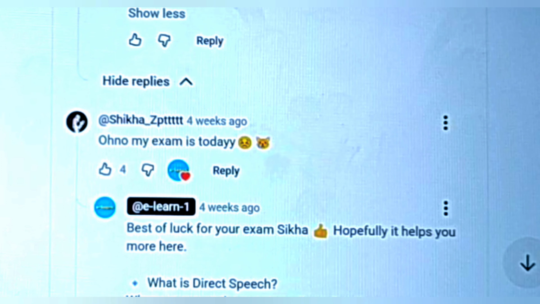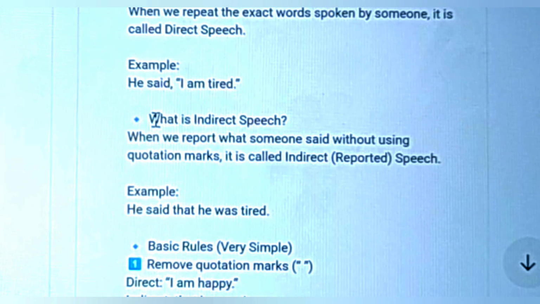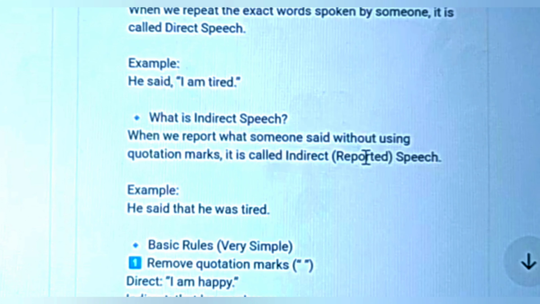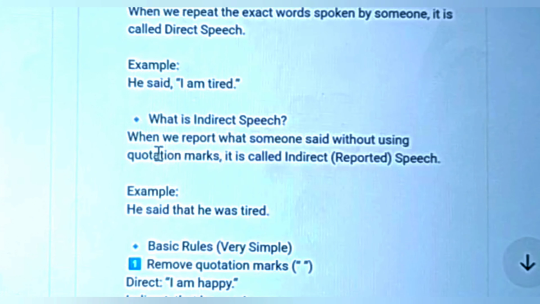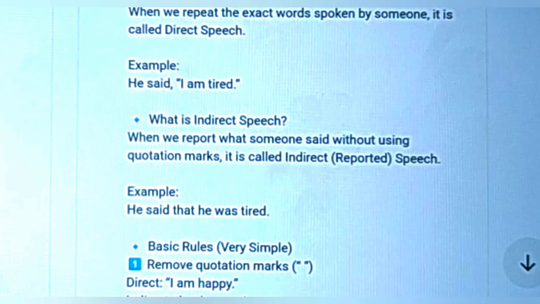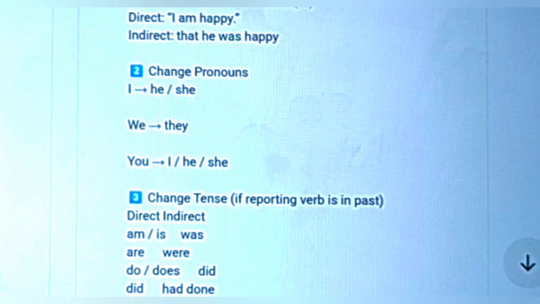What is direct speech? Direct speech, when we repeat the exact words spoken by someone, it is called direct speech. An example, he said, I'm tired. And what is indirect speech? When we report what someone said without using quotation marks, this is called indirect or reported speech. For example, he said that he was tired, and let's read quickly the basic rule of changing direct speech to indirect way.